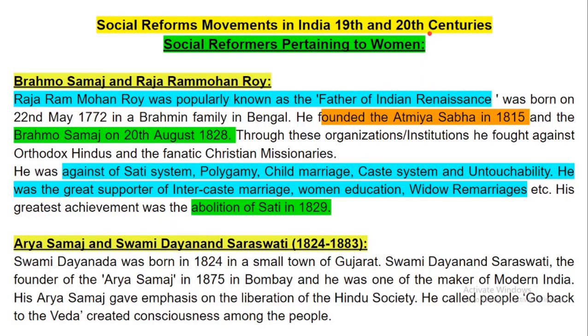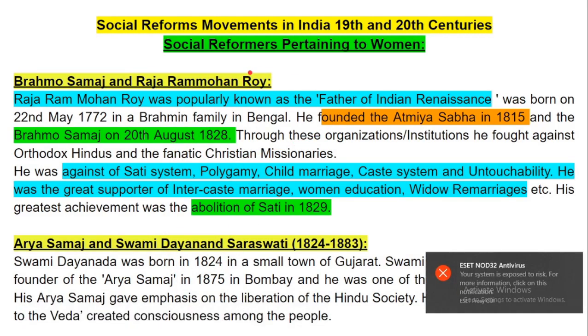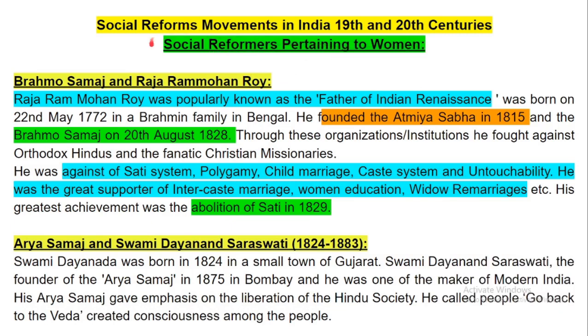So let's start. Social reform movements in India during the 19th and 20th centuries. We'll divide these reformers into different groups. The first one is social reformers pertaining to women, means social reformers who worked for women. The first one that we'll discuss is Brahma Samaj and Raja Ram Mohan Roy.